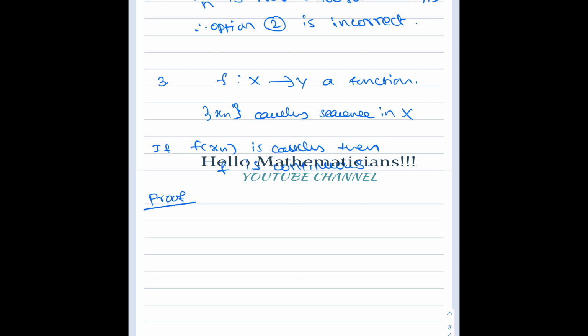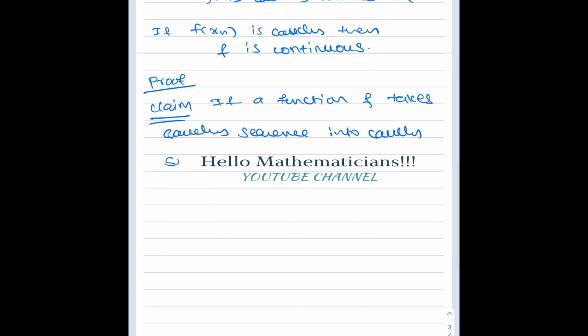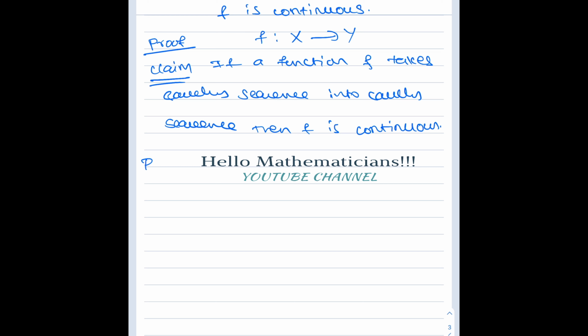Proof. So what we are claiming, first we write the claim. If a function f takes Cauchy sequence into Cauchy sequence, then f is continuous. Of course, f is a map between two metric spaces, so we assumed X and Y are metric spaces. Now we'll prove it. We need a result.